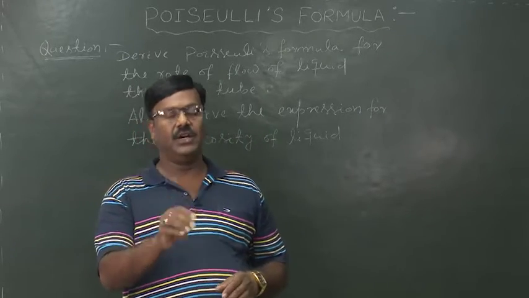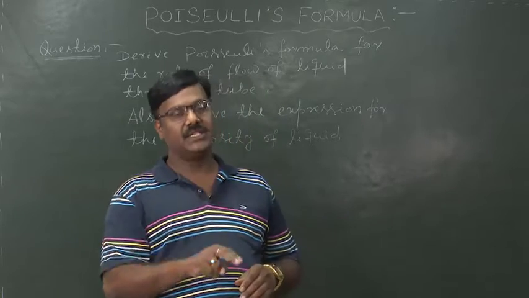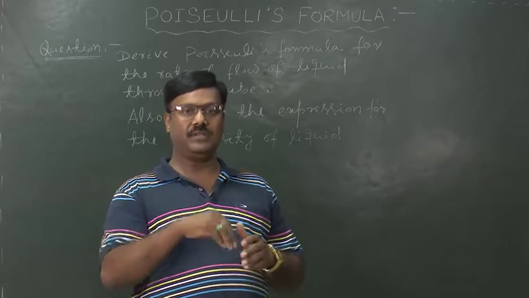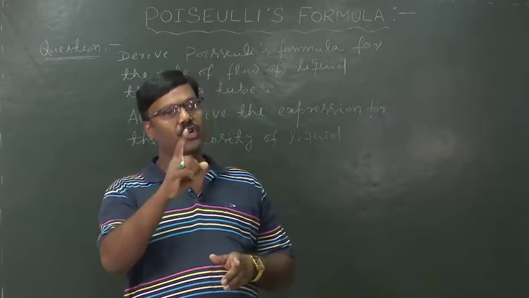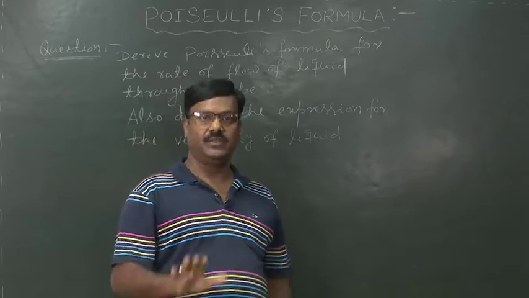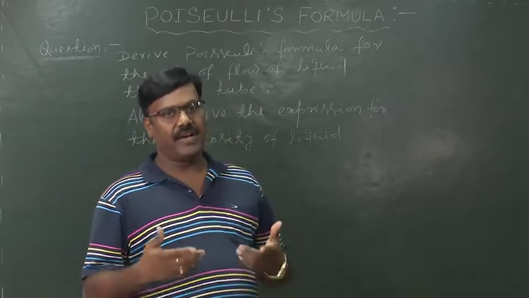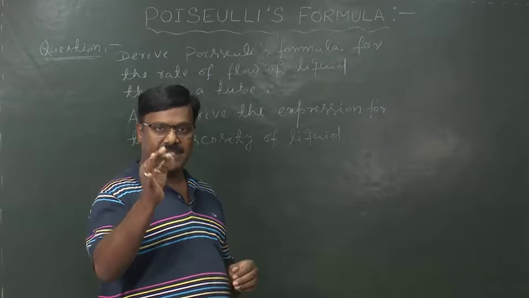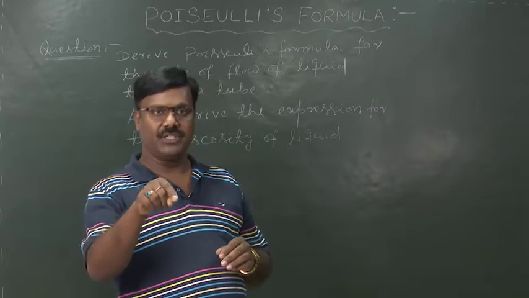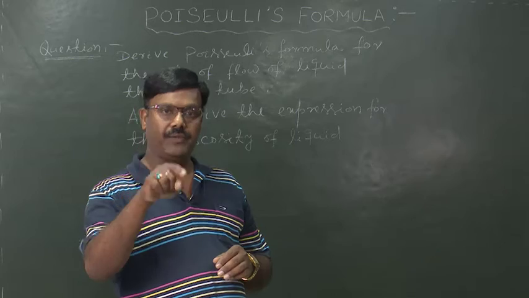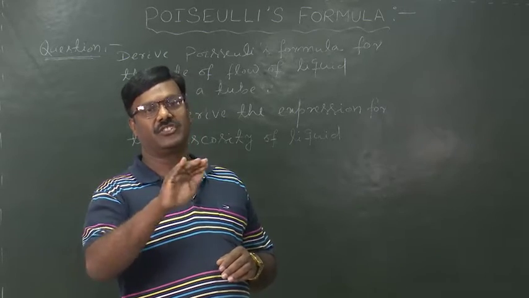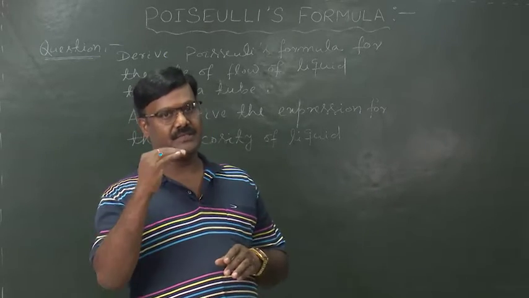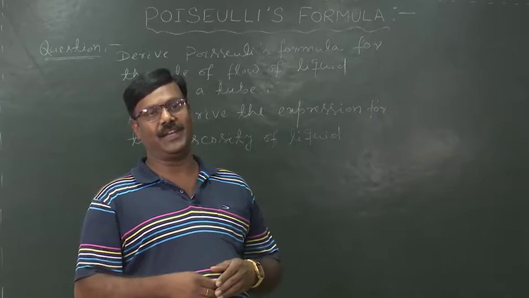A liquid or a fluid possesses two types of motion. One is known as the streamlined motion and the other one is the turbulent motion, and commonly we term it as streamlined flow and turbulent flow. Then what is streamlined flow? It is the type of flow in which the velocity of the fluid is constant, and if the velocity of the fluid is not constant, that is variable, then the type of flow is known as turbulent flow.